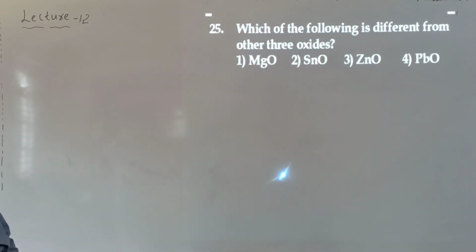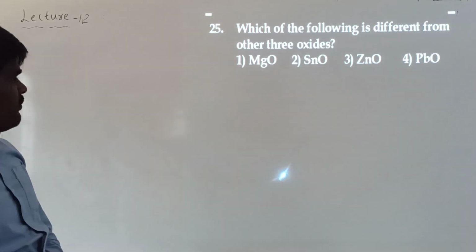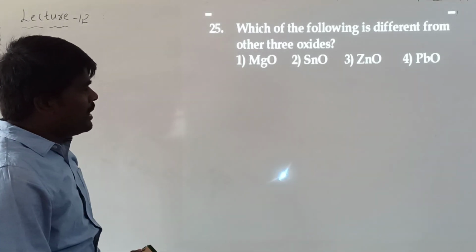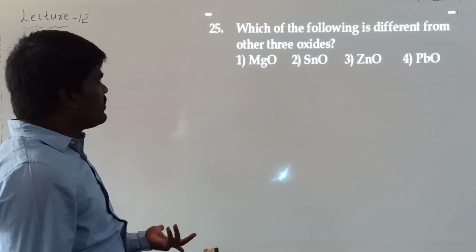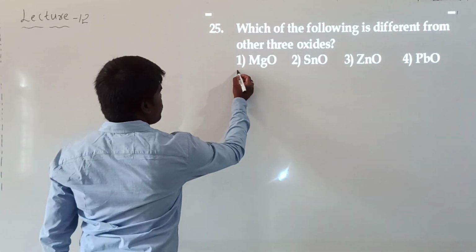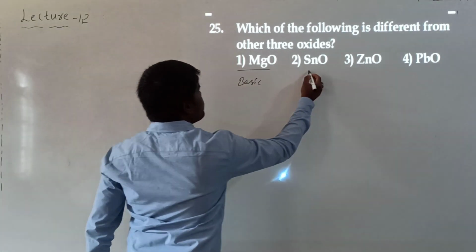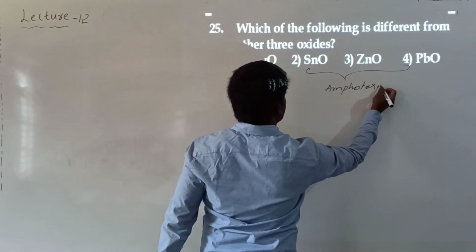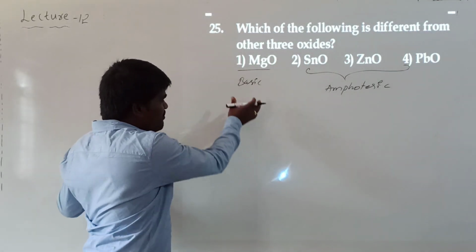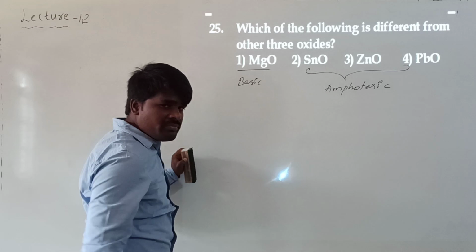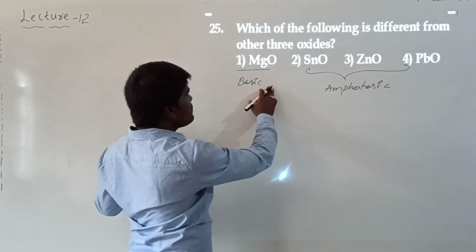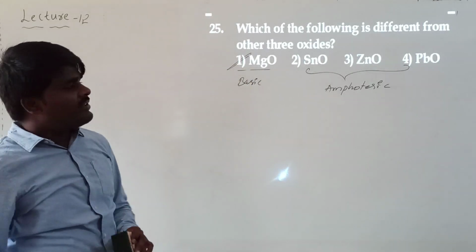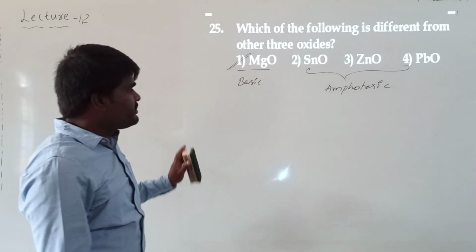Look at the next question. Which of the following is different from the other three oxides? Here we have a set of oxides: magnesium oxide, tin oxide, zinc oxide, lead oxide. He's asking what the difference is. Basically, magnesium oxide is basic in nature, and tin oxide, lead oxide and zinc oxide are amphoteric in nature. What is meant by amphoteric? They can react with both acids as well as bases, whereas a basic oxide can only react with acids, not with bases. So these three are amphoteric and this one is basic. Magnesium oxide is different from the other three oxides given in the question. Hope it is clear.